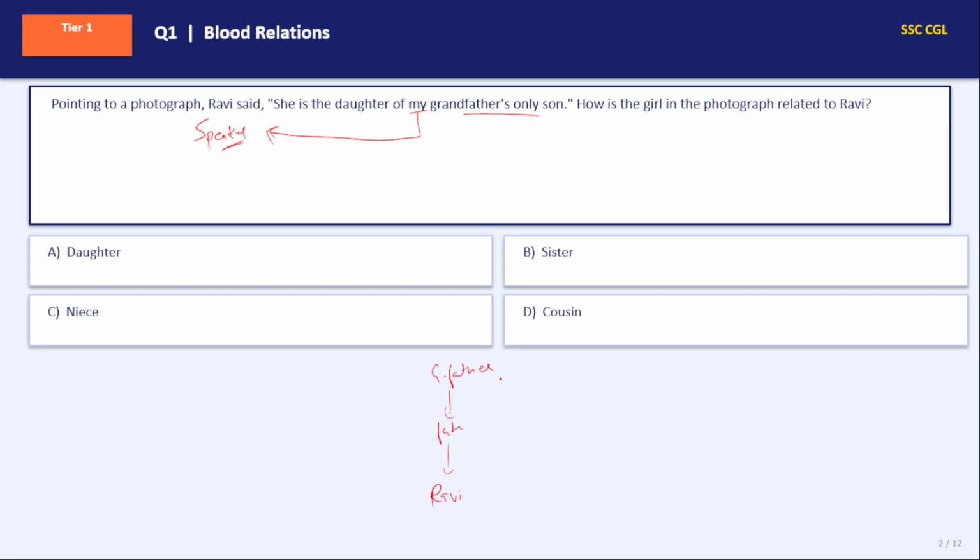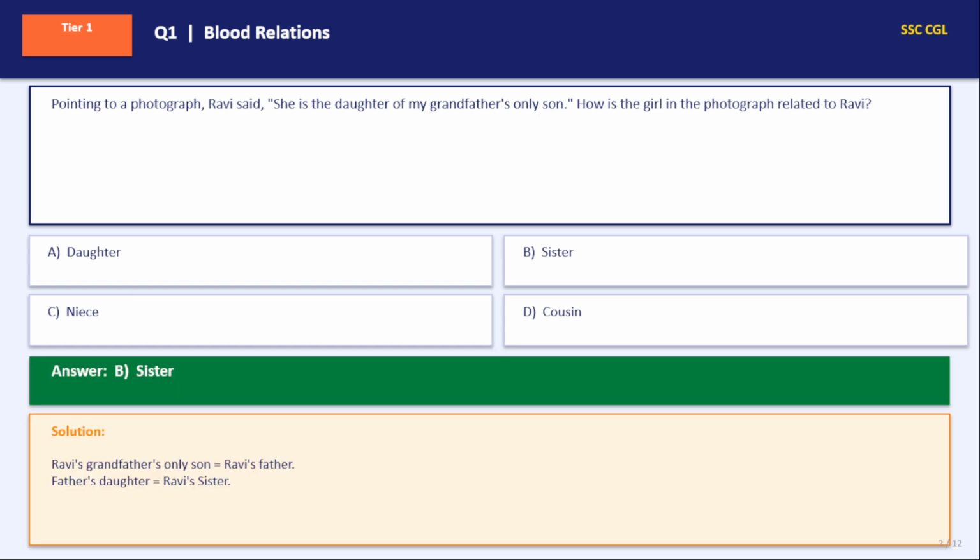So Ravi's grandfather's only son will be the father of Ravi. And pointing towards the photograph, the girl in the photograph is the daughter. This will be the girl. The question was, how is the girl in the photograph related to Ravi? So obviously, the answer will be option B, that is sister.